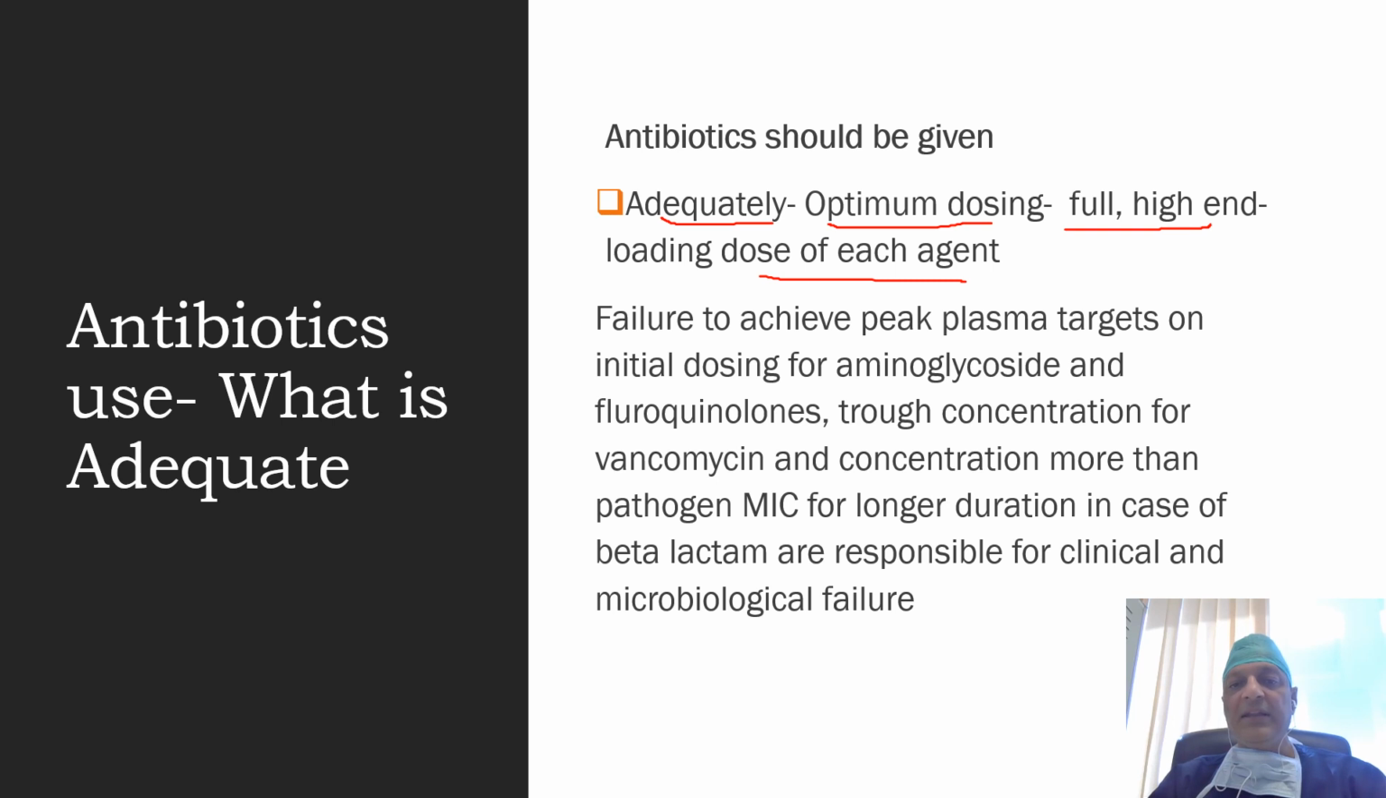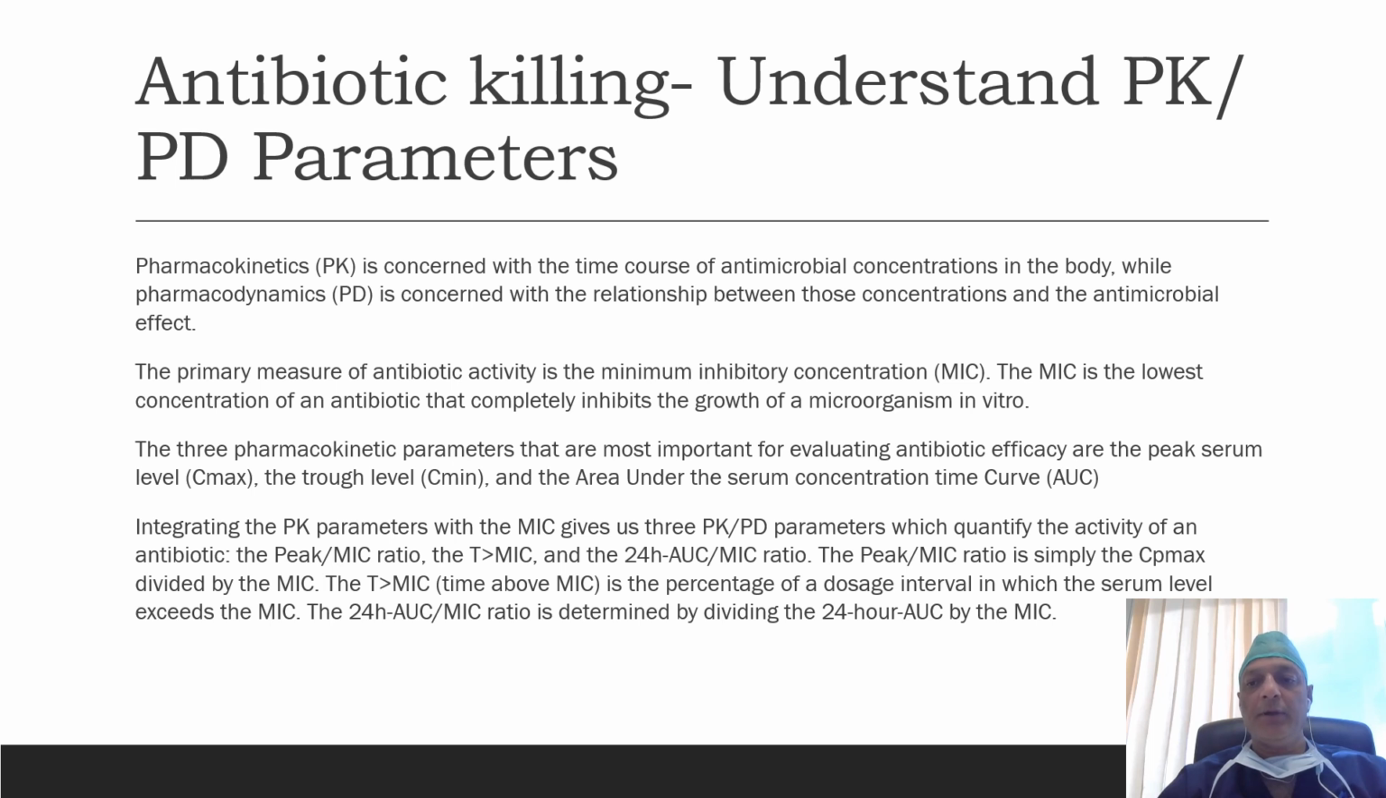It has been seen that failure to achieve peak plasma target on initial dosing for aminoglycosides and fluoroquinolones, trough concentration for vancomycin, and concentration more than the pathogen MIC for longer duration in case of beta-lactams are responsible for clinical and microbiological failure. Bacterial killing with antibiotics can be optimized by understanding the pharmacokinetic and pharmacodynamic parameters. In the next few slides, we will learn about all these parameters.